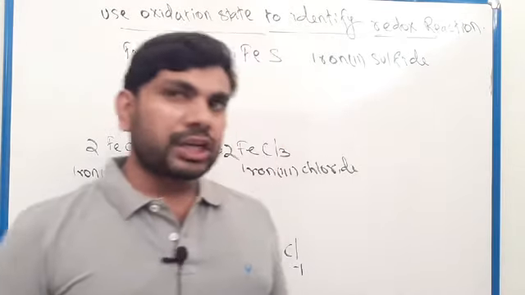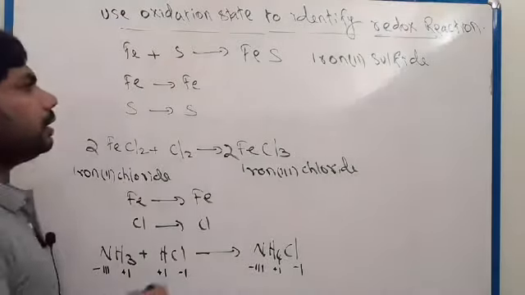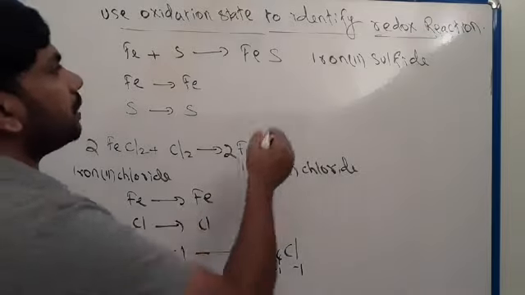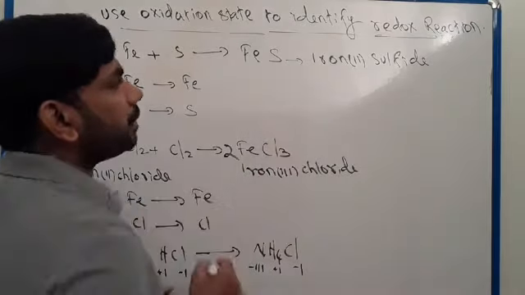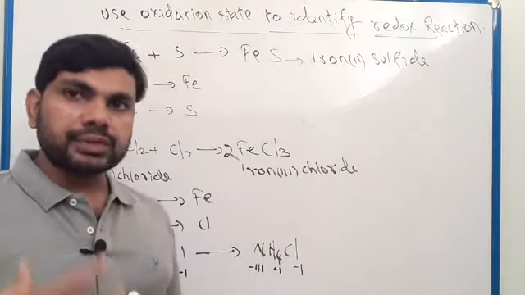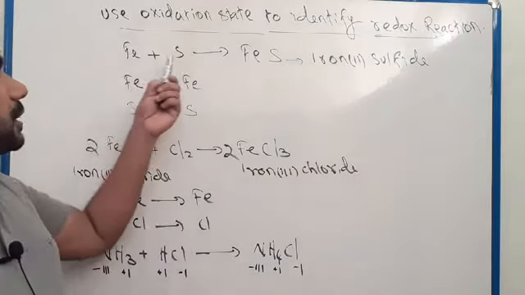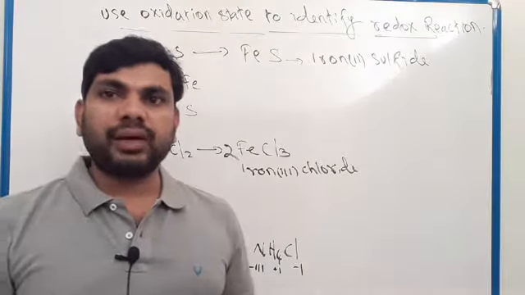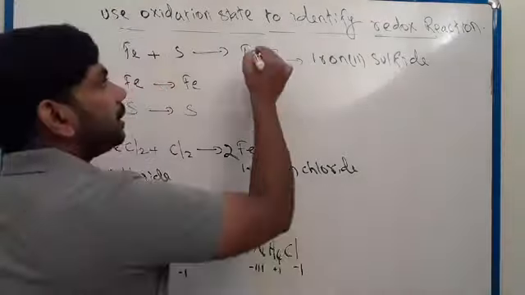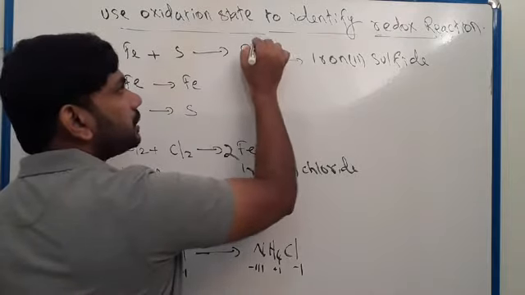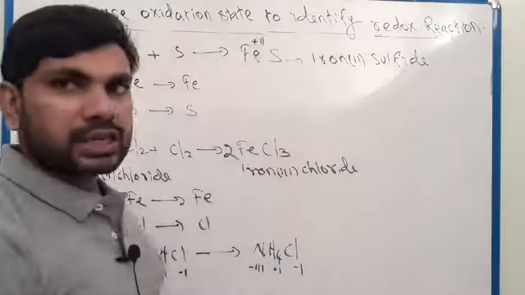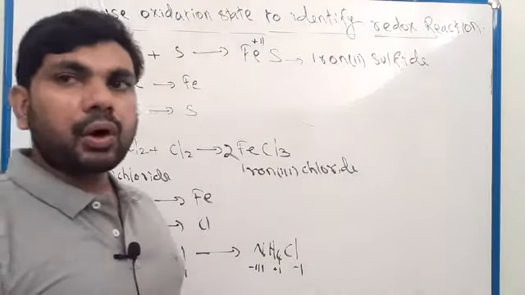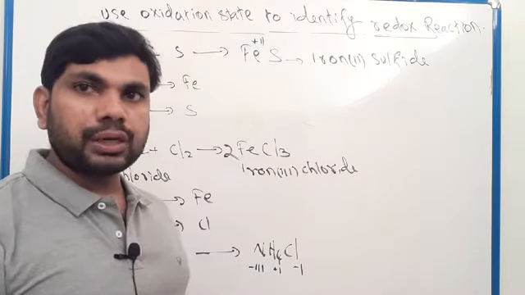Let us check a different example here, iron(II) sulfide. This compound is given as iron(II) sulfide. Here in the question it is given that iron reacted with sulfur to form iron(II) sulfide. Iron(II) sulfide means iron has +2 oxidation state. For sulfur, you can check the periodic table: oxygen, sulfur, selenium, tellurium, polonium.